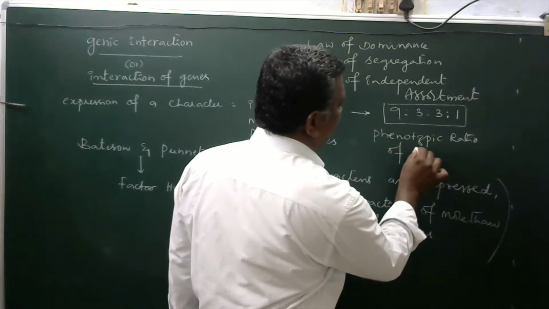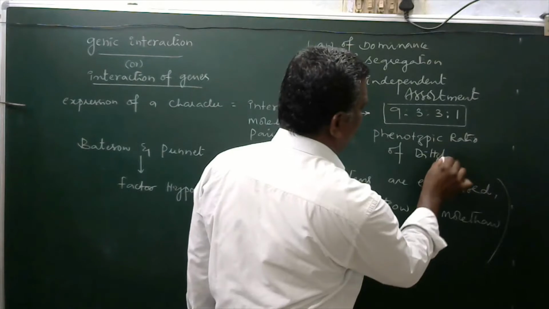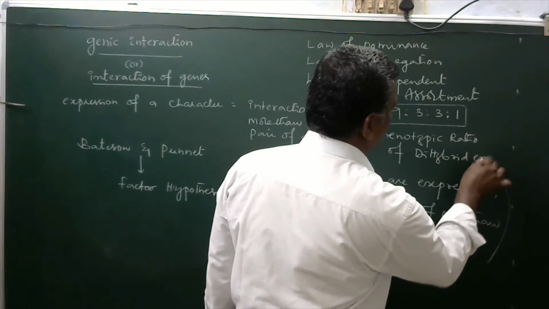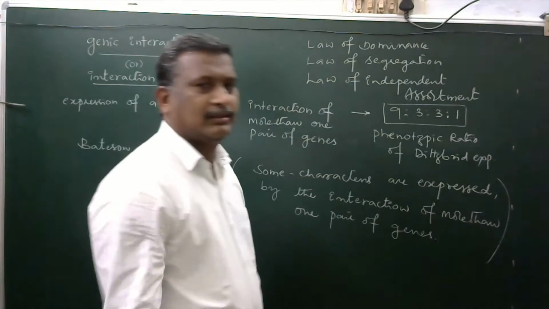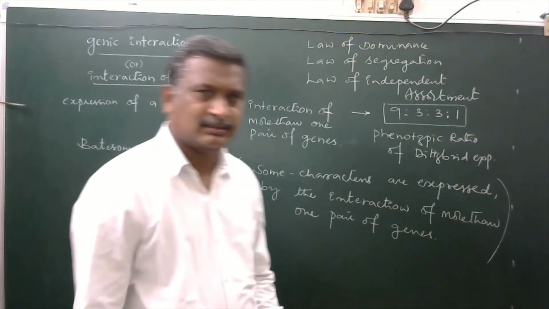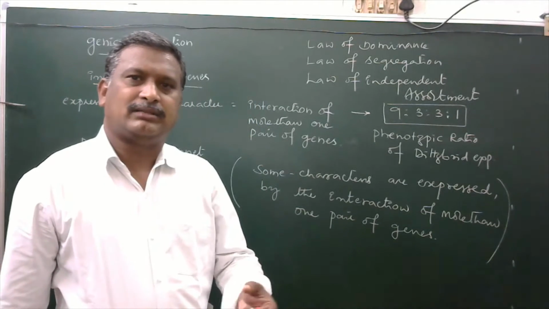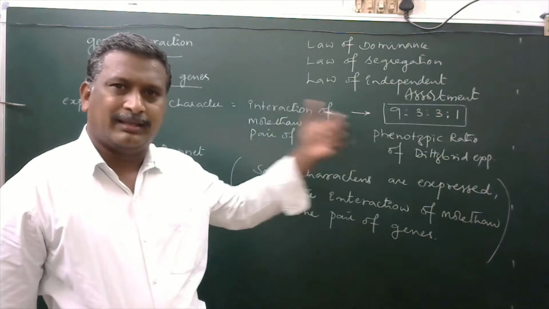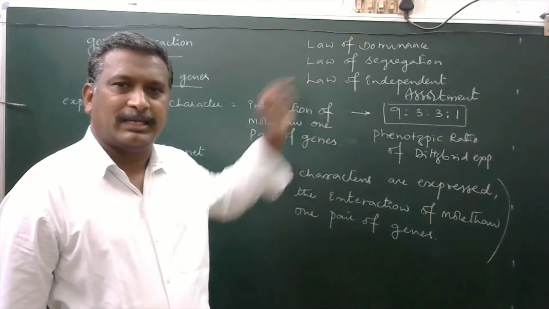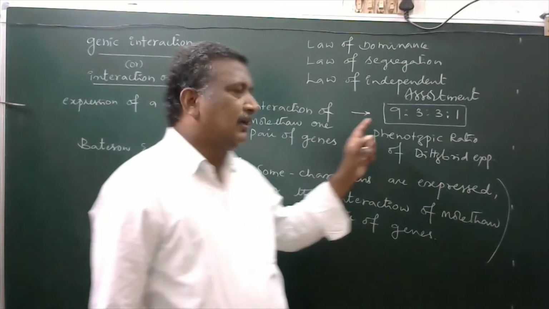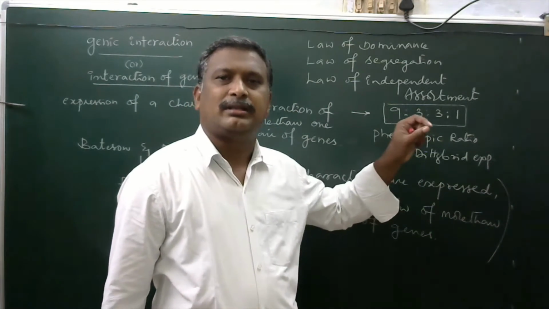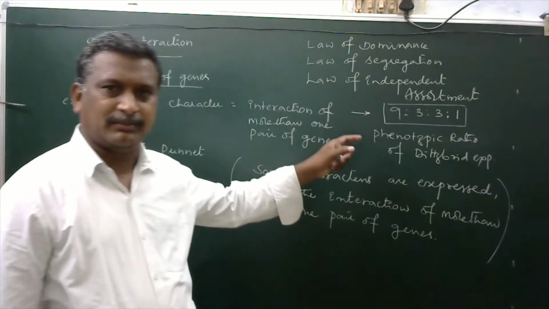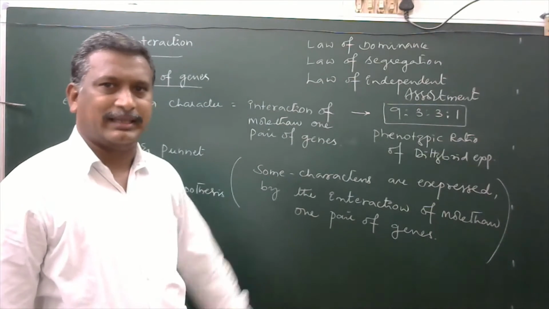That is, in the F2 generation, the organisms or plants generated in the experiments conducted by Gregor Johann Mendel, he found that 9:3:3:1 will be the phenotypic ratio all the time.